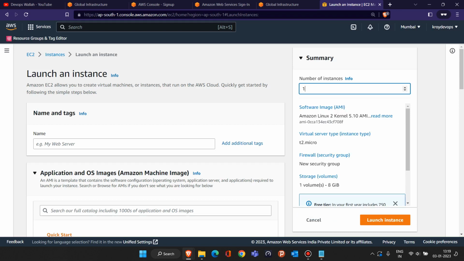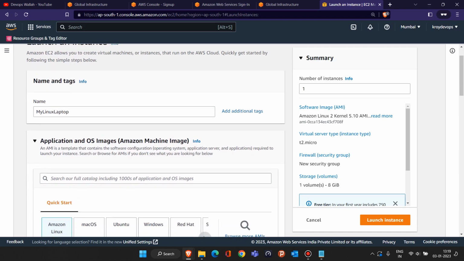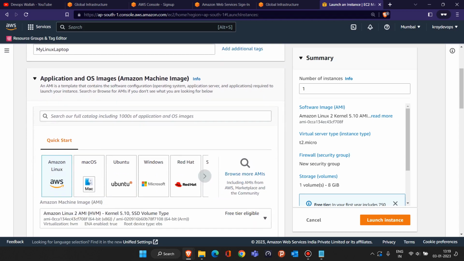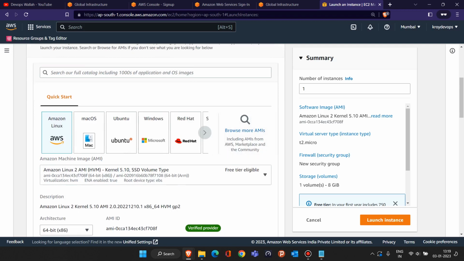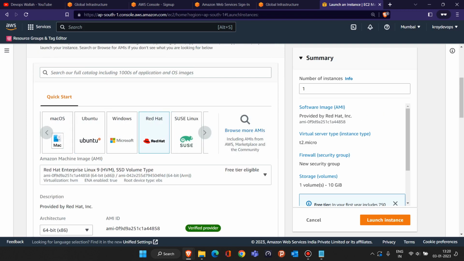Now, once you have kept it one, you have to choose a laptop name. For example, I want to keep it like my Linux laptop. Okay, whatever name you want to keep, you can give that name. This name will be allocated to your laptop. After that, once you have given the name, they ask which operating system you want to use, and they give you many options: Amazon Linux, Mac OS, Ubuntu, Windows, Red Hat. Okay, so these are all different operating systems.